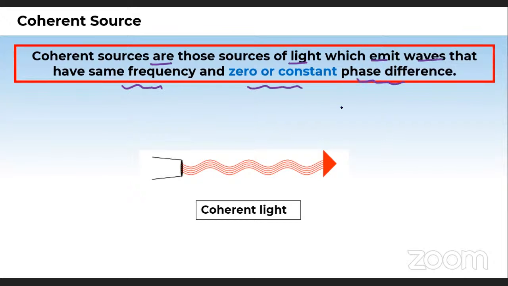I mean, they must be symmetric. So this is the coherent source. You can see the waves are symmetric in nature. Such waves or electromagnetic waves, or light, because light is actually what? Electromagnetic wave, no. So such waves which are originating from such sources are known as coherent light, and such sources are known as coherent sources.